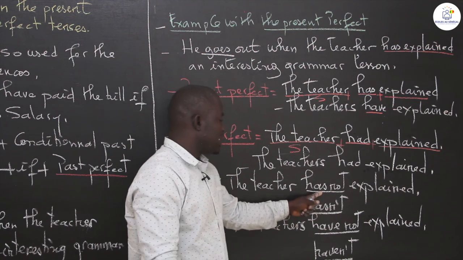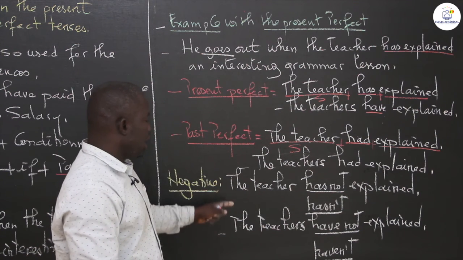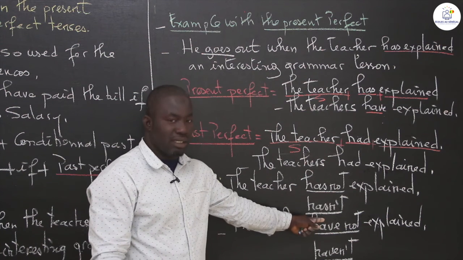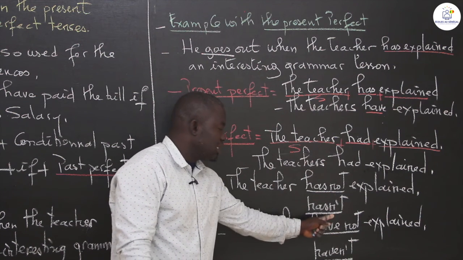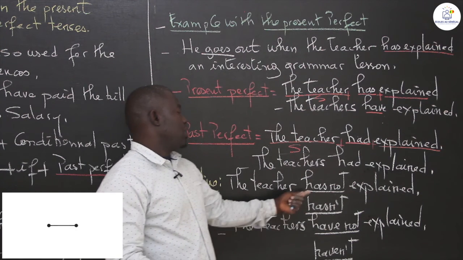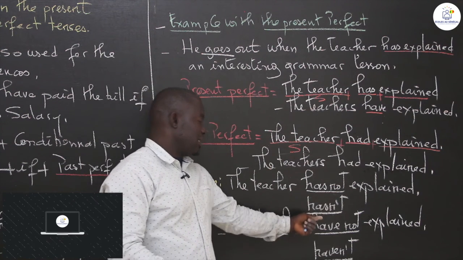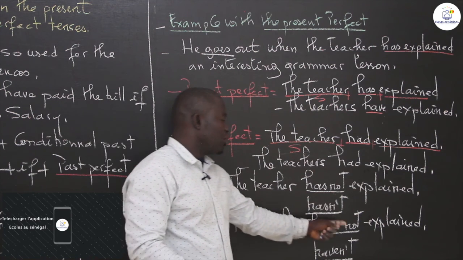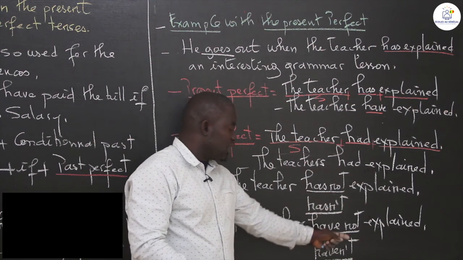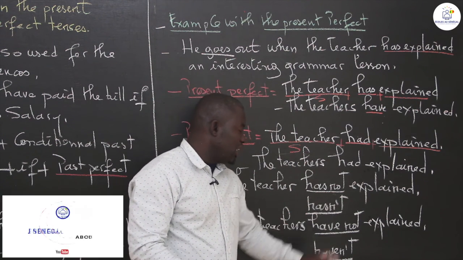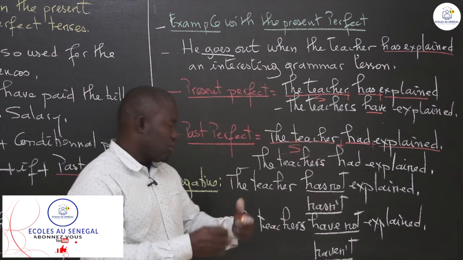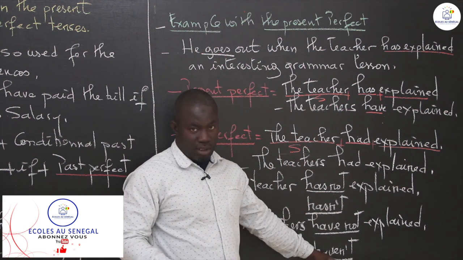The teacher has not explained, or the teacher hasn't explained, because hasn't is the same as has not. Hasn't is the contracted form. When we contract has not, we have hasn't. The teachers have not explained, or the teachers haven't explained, because have not is the same as haven't. Have not is the full form and haven't is the contracted form.